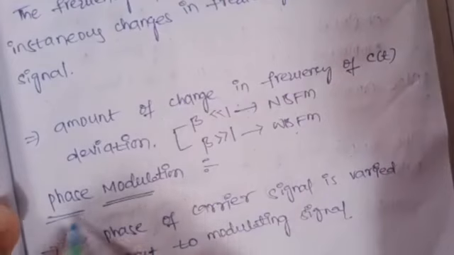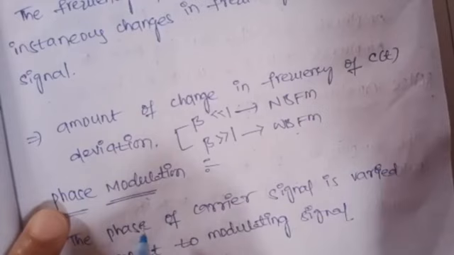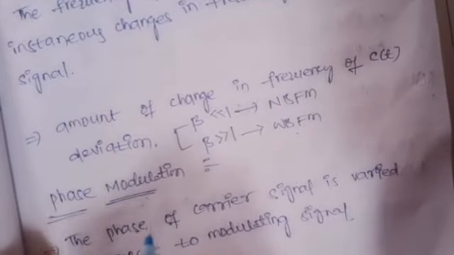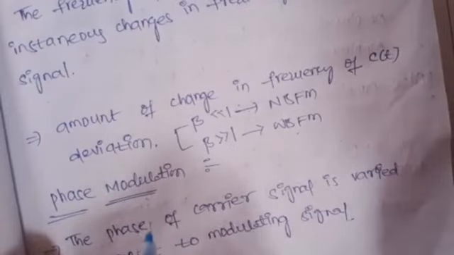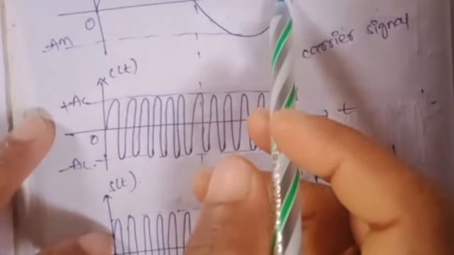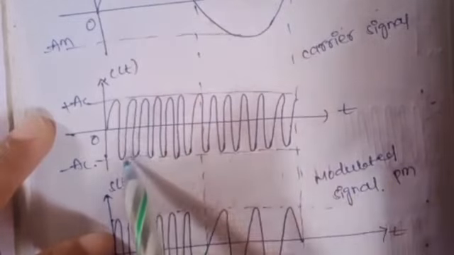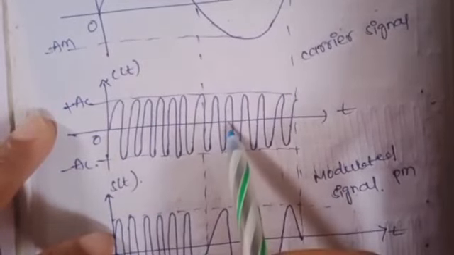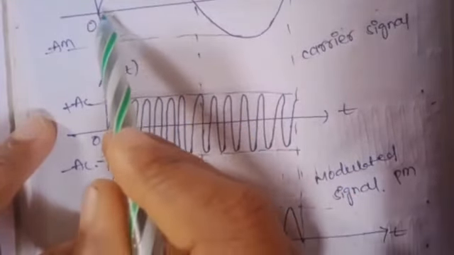Next coming to the phase modulation. The phase of the carrier signal is varying with respect to the instantaneous values of the modulating signal. Here this low frequency signal is our message signal, that is information signal or baseband signal, and this one is the carrier signal. In the positive half cycle, the phase shift is lagging.